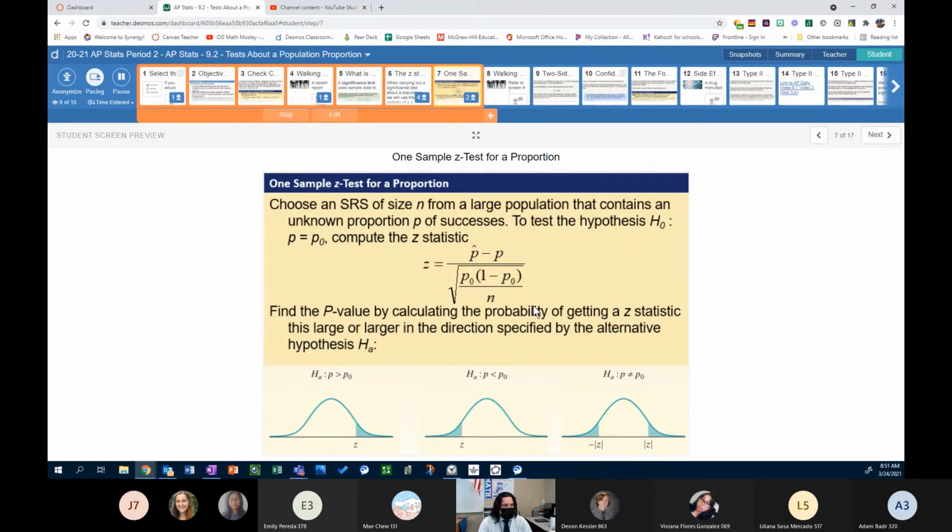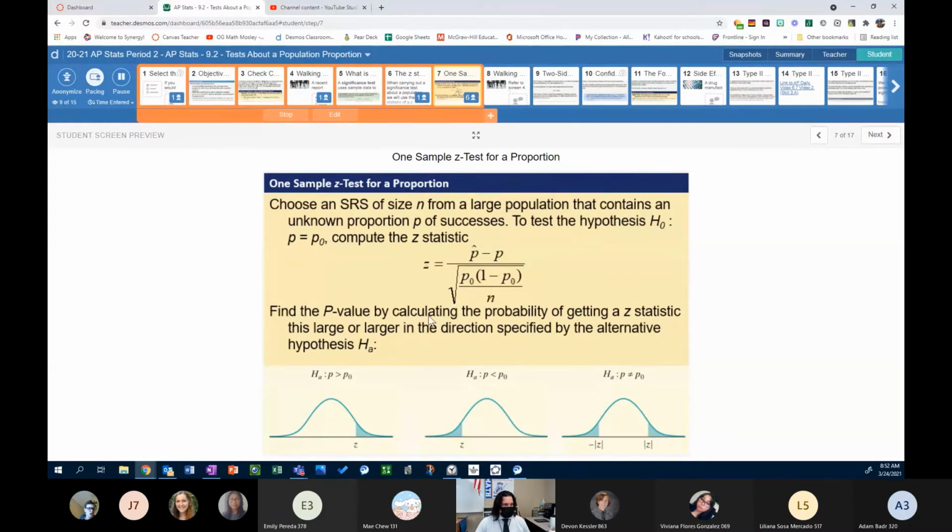We're going to choose an SRS of size n from a large population that contains an unknown proportion p of successes. To test the hypothesis H sub 0 such that p equals p sub 0, compute the z statistic, right, z equals p hat minus p0 divided by the square root of p0 times 1 minus p0 divided by n. Right, and be careful with this division. The square root is taking the square root of this entire fraction. So when you put it in your calculator, you might need to put parentheses around that division to make sure that it's all in the square root.